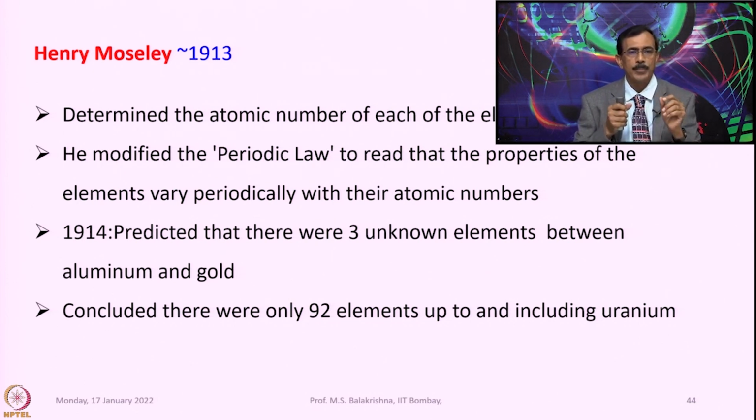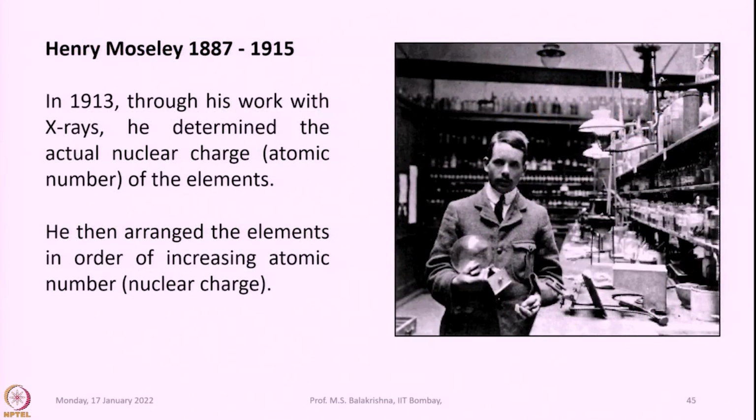In 1914 he predicted that there were 3 unknown elements between aluminum and gold, and he concluded that there were only 92 elements up to and including uranium. So, Henry Moseley lived between 1887 and 1915, that means he lived only for 28 years. In 1913 through his work with X-rays he determined the actual nuclear charge of the elements. He then arranged the elements in order of increasing atomic number, that is nuclear charge.